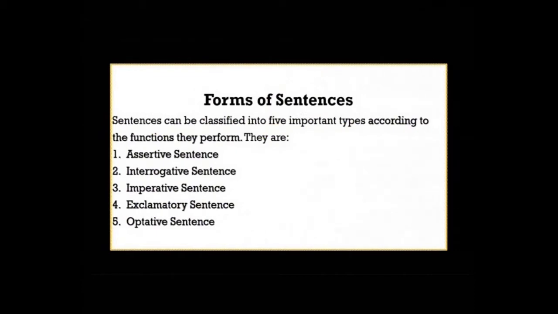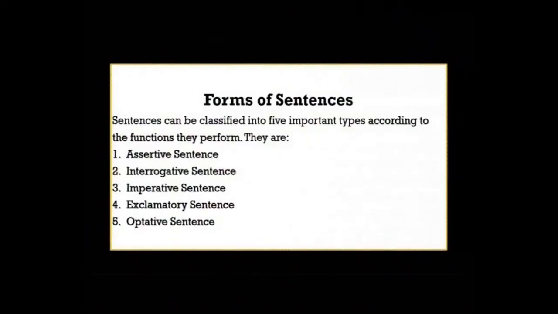First one, assertive. Second one, interrogative. Third one, imperative. Fourth one, exclamatory. And the fifth one, optative. Note it down in your copies.